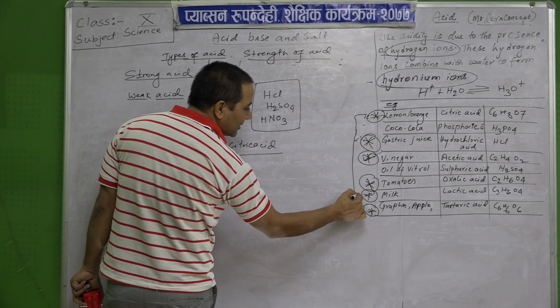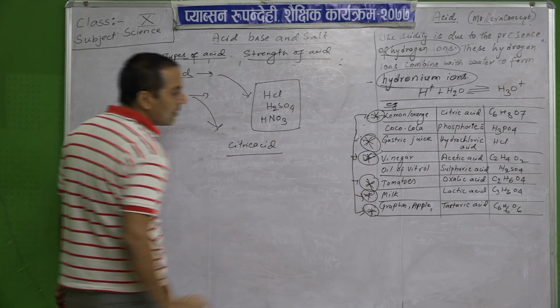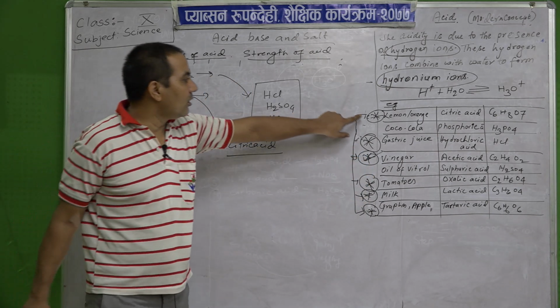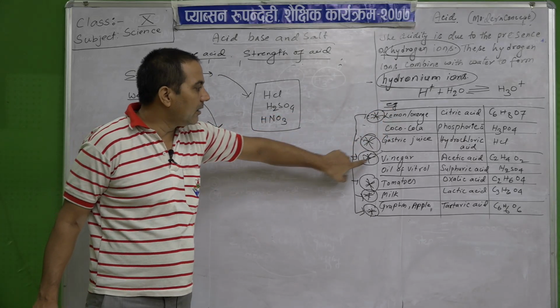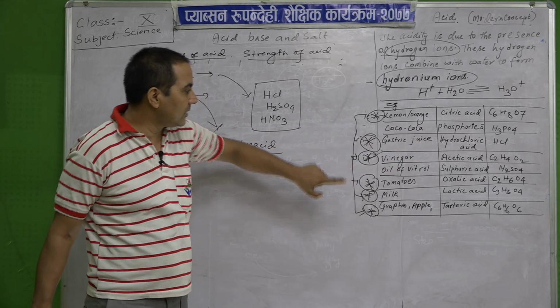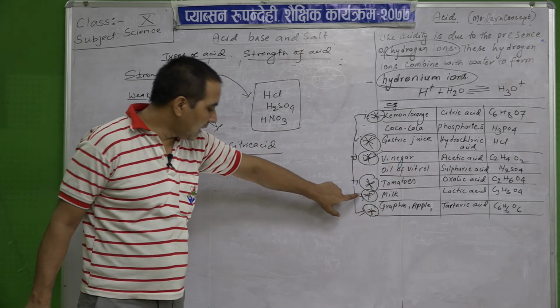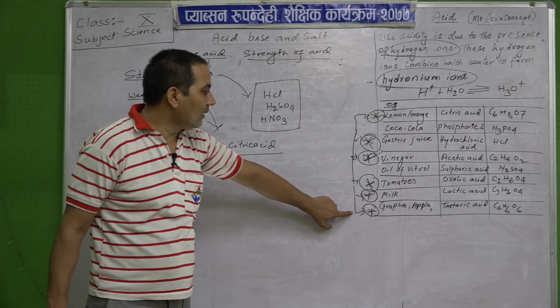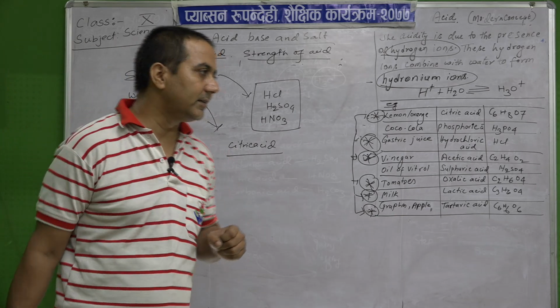These are weak acids. Lemon citric acid is a weak acid, vinegar acetic acid is a weak acid, tomato oxalic acid is a weak acid, milk is a weak acid, and tartaric acid is a weak acid.